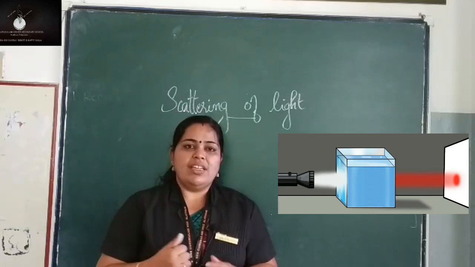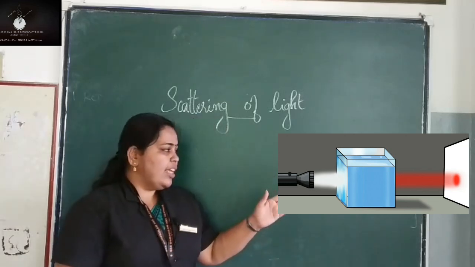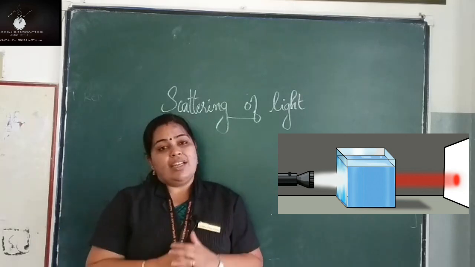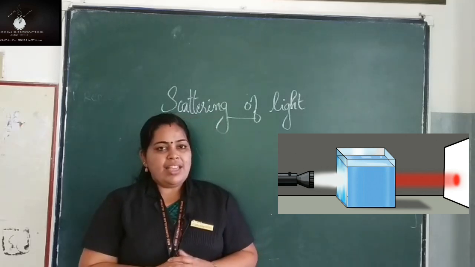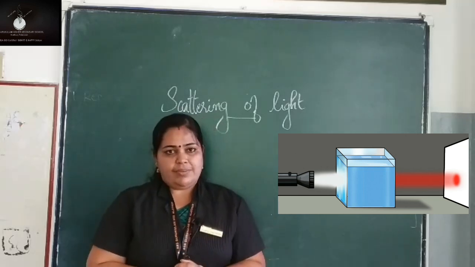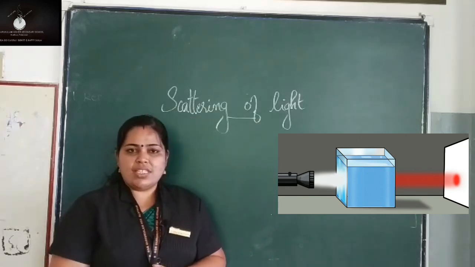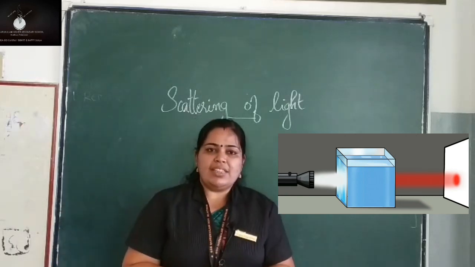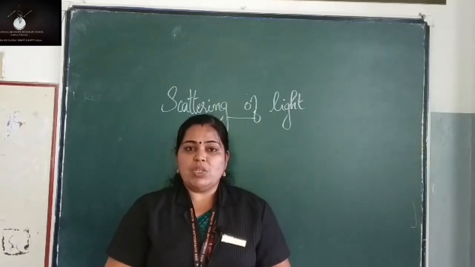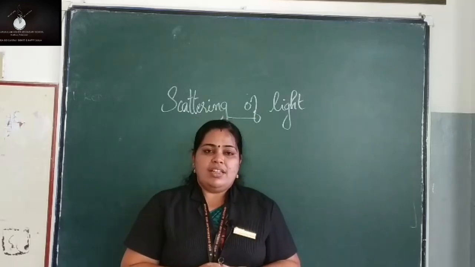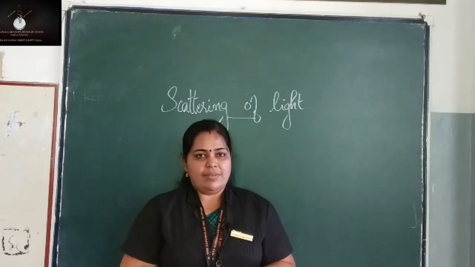Okay, when wavelength increases, scattering decreases. That is the reason why on the screen finally we are able to see the red color. Because red color undergoes scattering very less and it can travel larger distances. That is the reason why red color is seen finally on the screen. So from this experiment it is clear that the rate of scattering depends upon the wavelength. What is the relation between wavelength and the rate of scattering? As wavelength increases, scattering decreases.